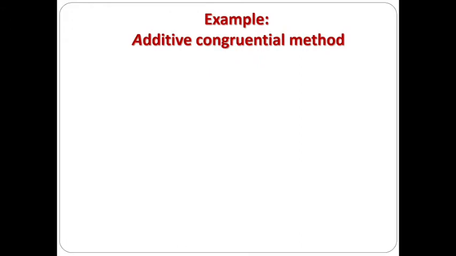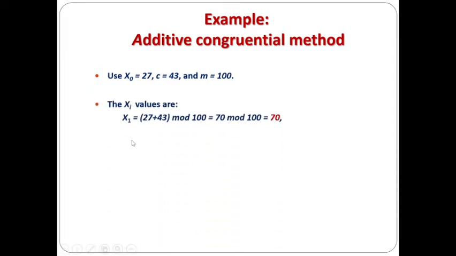Next one is the additive congruential method. So if A is equal to 1, that is your additive congruential method, xi plus C modulus of M is your formula for the xi value. So x1 is x naught, which is 27, plus C, which is 43, modulus 100. So it is 70 mod 100. So the random number is 70.